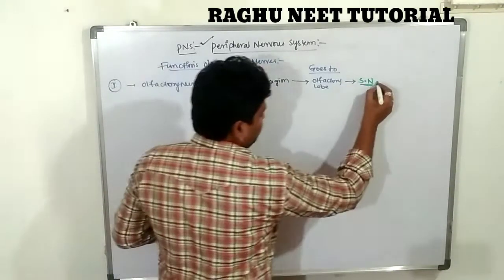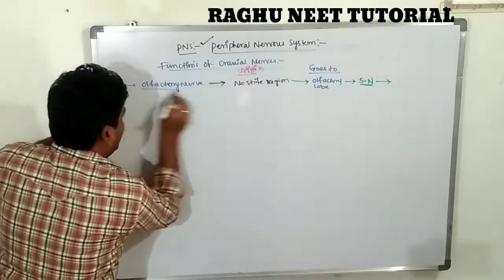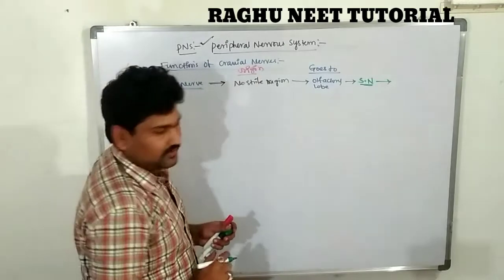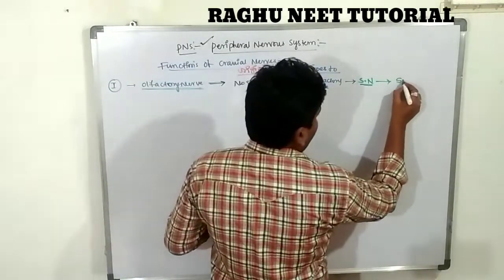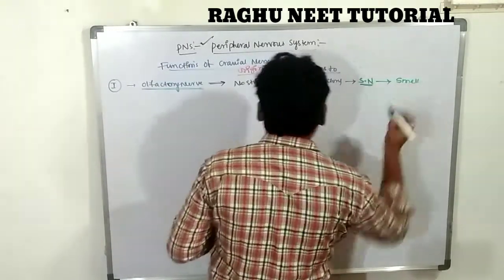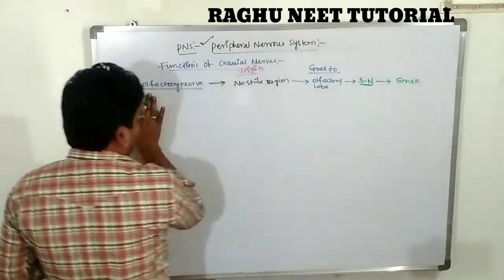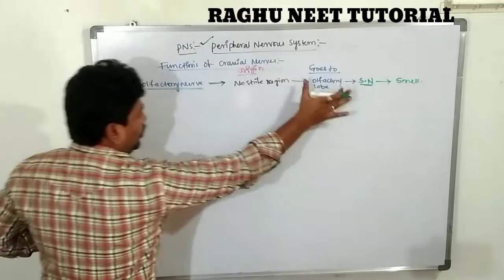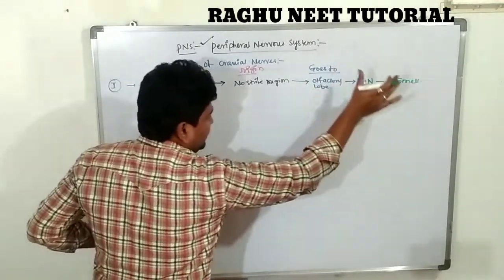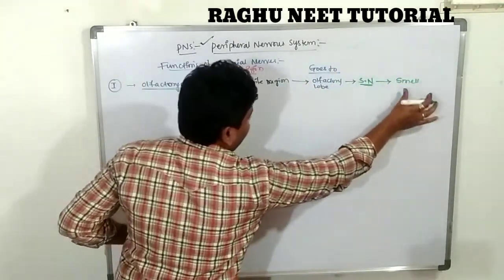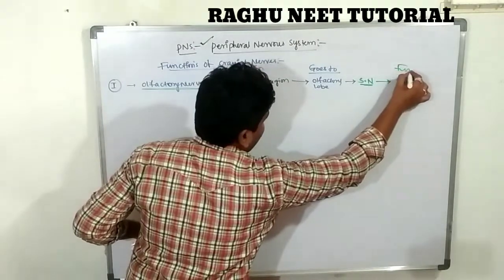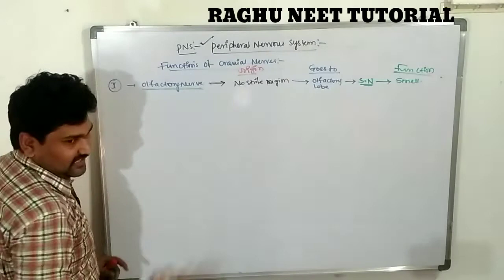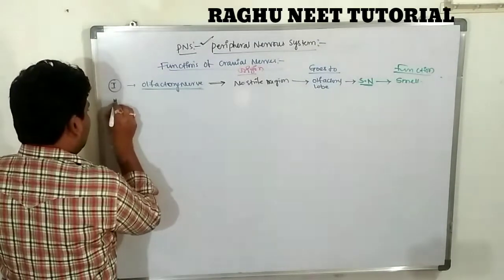So what is the function? What is the function of the olfactory lobe? It is the determination of the smell. Okay, the function is determination of the smell. Clear? One function is complete. Olfactory nerves originate from the nostril region and go to the olfactory lobe. It is a sensory nerve. The function is determination of the smell. Clear?